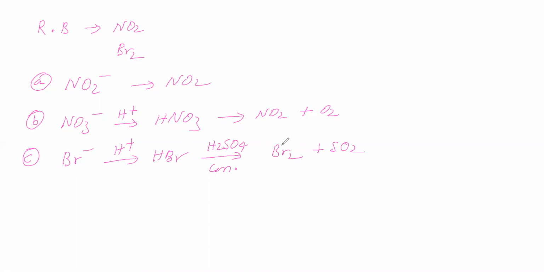So reddish brown in the sense: one possibility NO2, one possibility bromine, Br2. So what is the given salt? Nitrite gives NO2. Another possibility, nitrate, gives NO2. Another possibility, bromide, gives Br2. Then what to do?